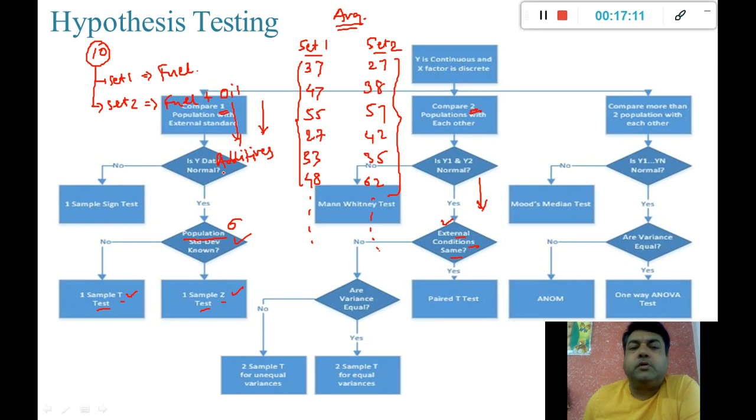Additives are nothing but they will be added into your fuel just to improve your averages, right? So these two different sets of averages have been collected by experimenting on the same 10 bikes.